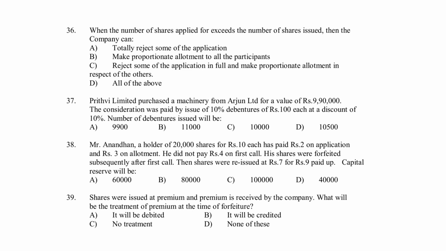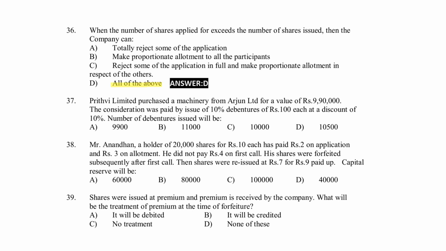When the number of shares applied for exceeds the number of shares issued, then the company can totally reject the sum of application, make a proportionate allotment to all the participants. Option C, reject the sum of application in full and make a proportionate allotment in respect of the others. Option D, all of the above. Right answer for the question, option D, all of the above.